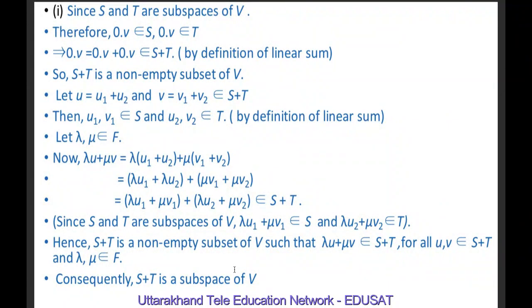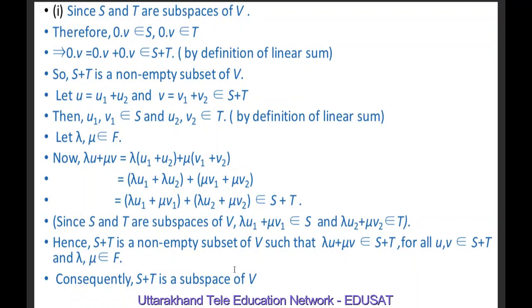Let S and T be subspaces of V. Therefore, 0 vector belongs to S and 0 vector belongs to T. And this implies 0 vector is equal to 0 vector plus 0 vector, and this belongs to S plus T by definition of linear sum. So S plus T is a non-empty subset of V.